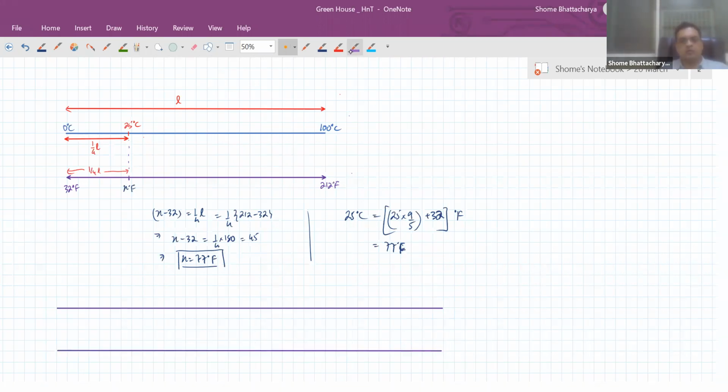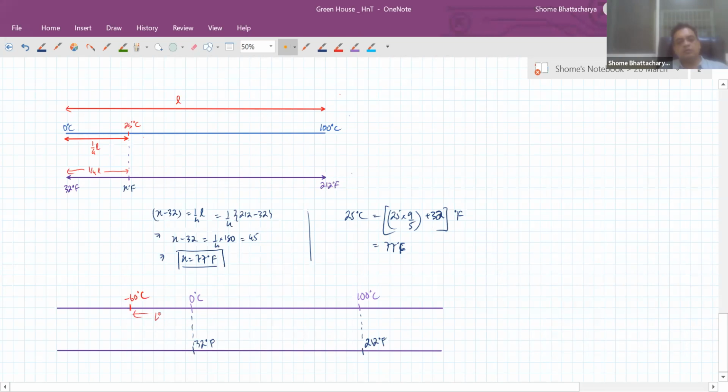Okay, so let's say this is 0 degrees C, this is 100 degrees C, this is 32 degrees Fahrenheit. Now my given temperature is sitting somewhere here, minus 60 degrees C.